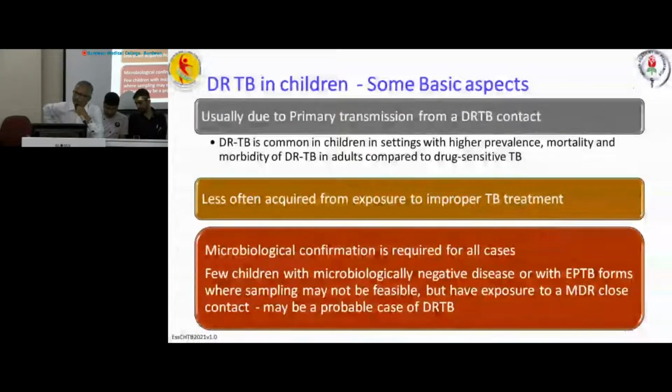Another common fact is that extrapulmonary tuberculosis incidence is higher in children than in adults, and in extrapulmonary TB it is very difficult to get microbiological confirmation.